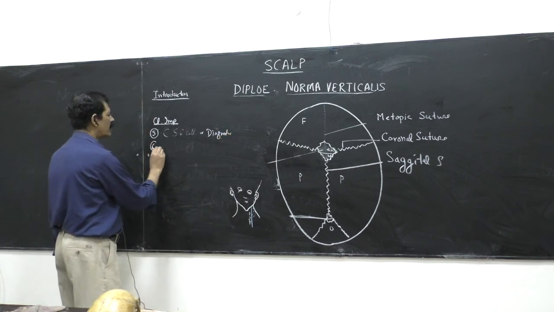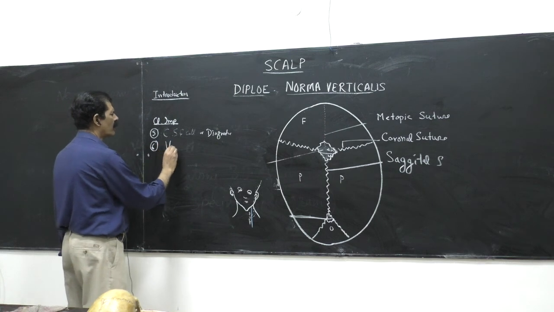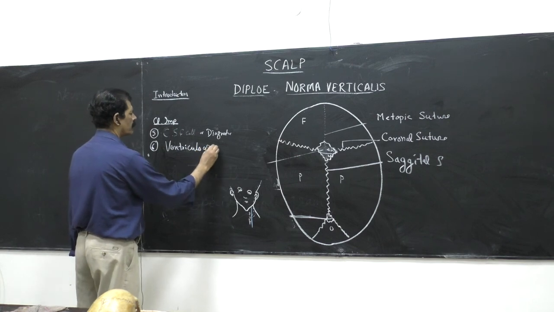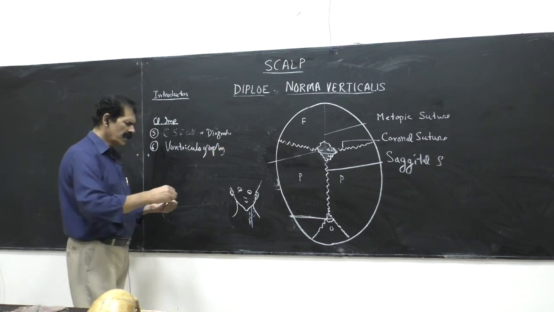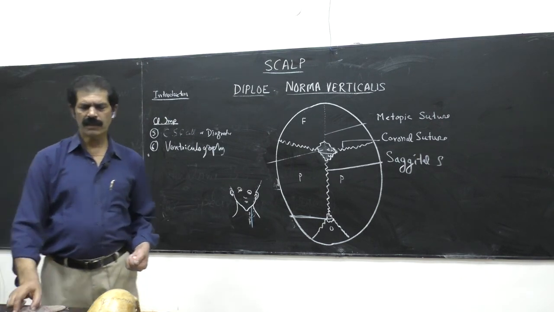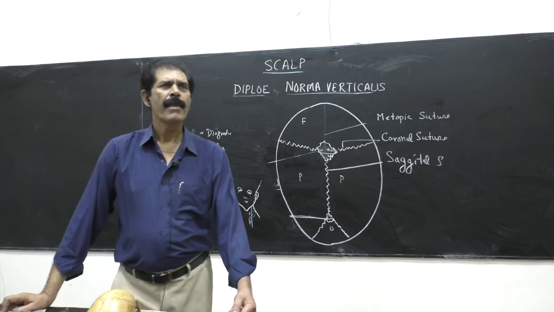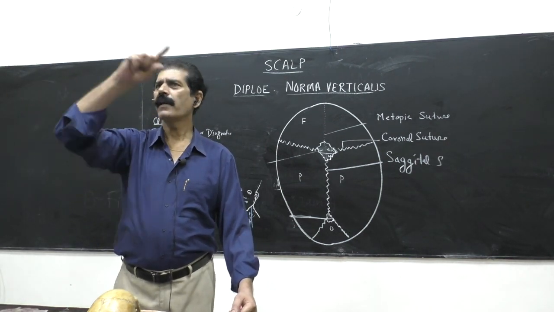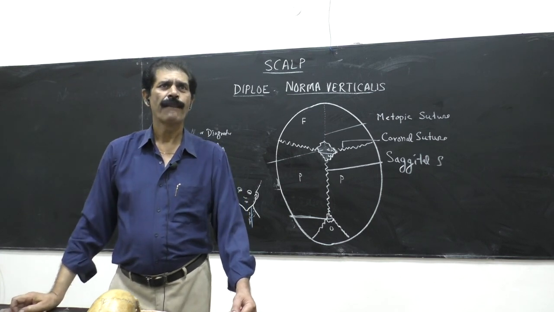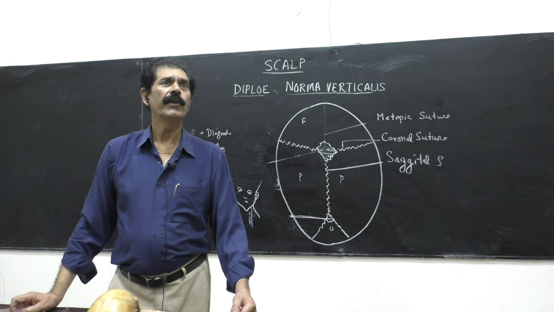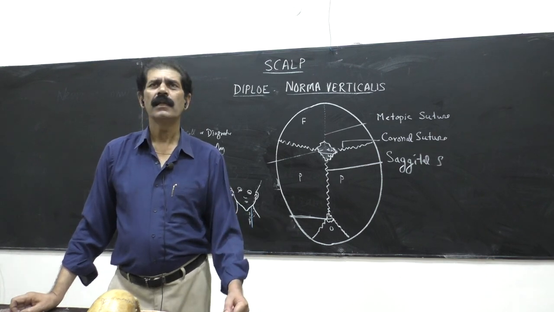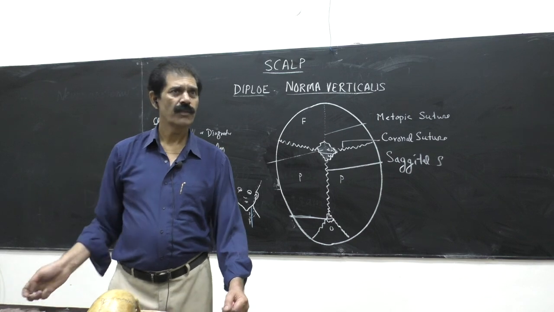Then the 6th point you have to write is ventriculography. In this condition, if sometimes we want to see the ventricular system of the brain, then we put a radio-opaque dye into the anterior fontanelle by syringe, and then we take X-rays or a CT scan. So that can also diagnose any tumor inside the brain or outside the brain. So it is also used for the diagnosis of tumors.